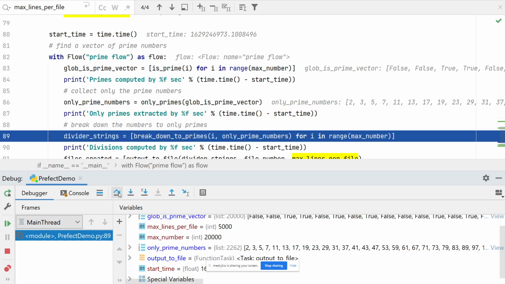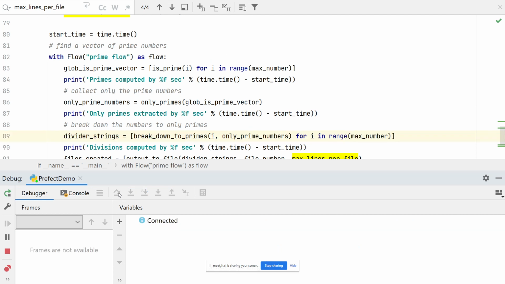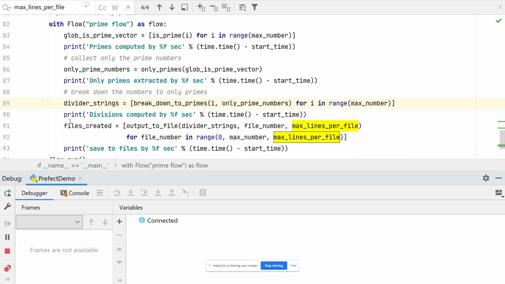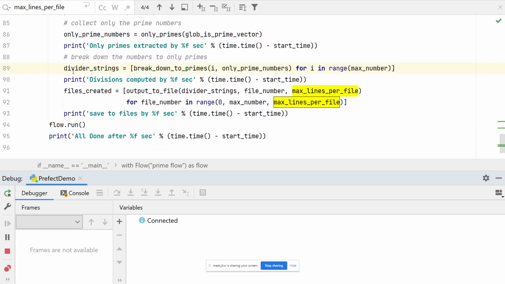So we'll continue to the next one. Now we're going to create the divider strings. We're going to run this. It will take a few seconds because this takes a little bit more time, especially in the debugger. But eventually it will pass, and I hope I pressed the correct button. Yeah, I pressed that over.